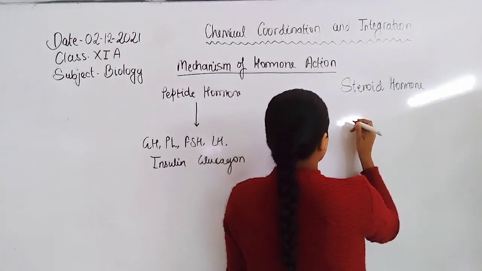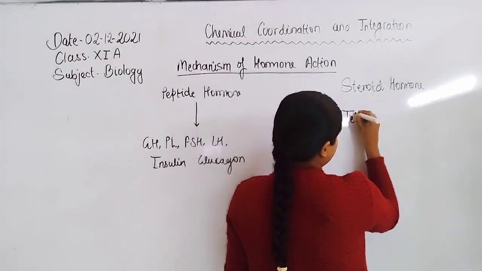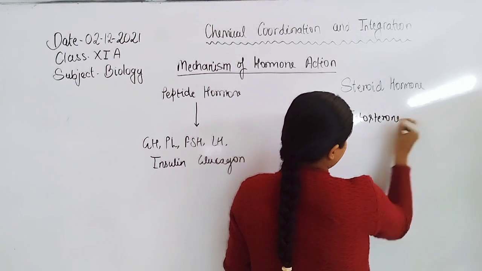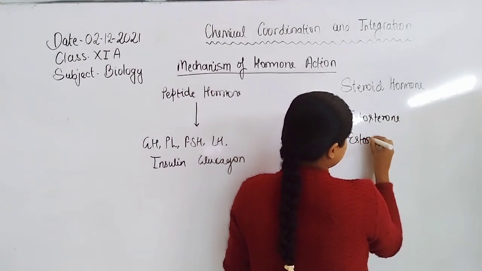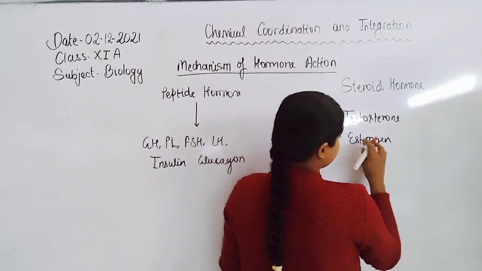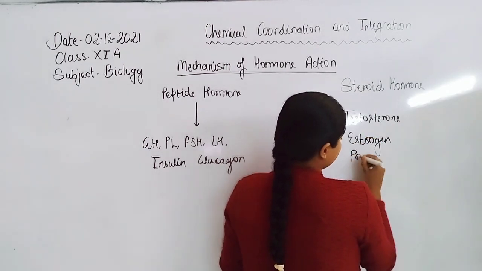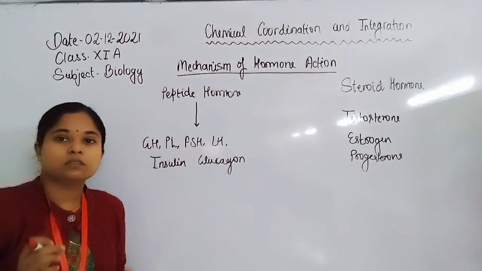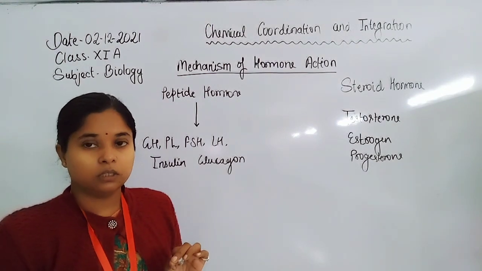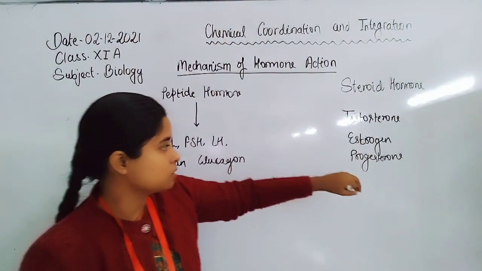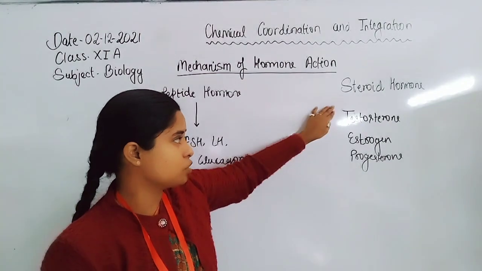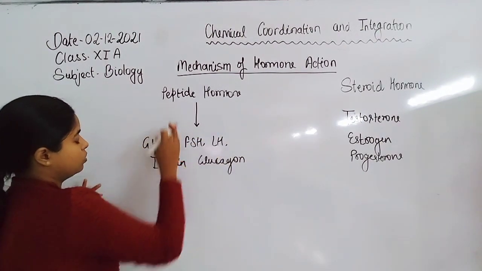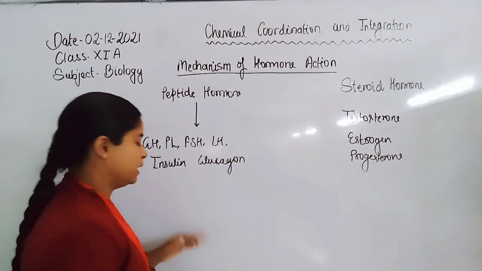Steroids are testosterone, estrogen, and progesterone. These are hormones which act on cells, known as steroid hormones, formed from cholesterol or fat. The others are proteinaceous hormones formed by the protein chain or peptide chain.